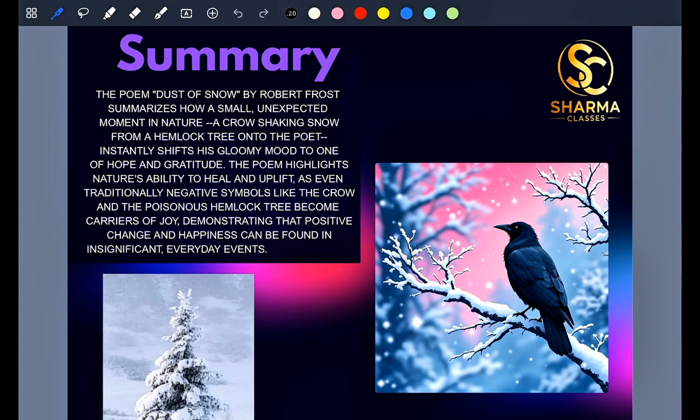Let's quickly summarize the poem, students. The poem Dust of Snow by Robert Frost summarizes how small unexpected moments in nature, that is a crow shaking snow from a hemlock tree onto the poet, instantly shift his gloomy mood to one of hope and gratitude.